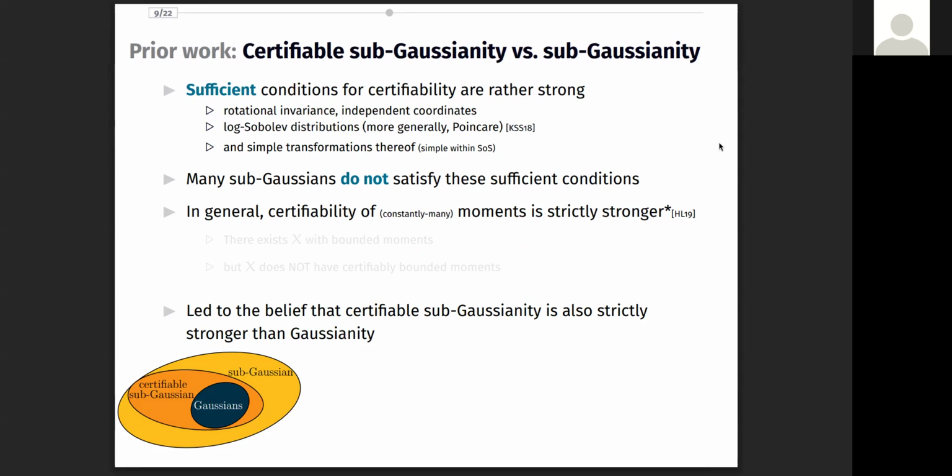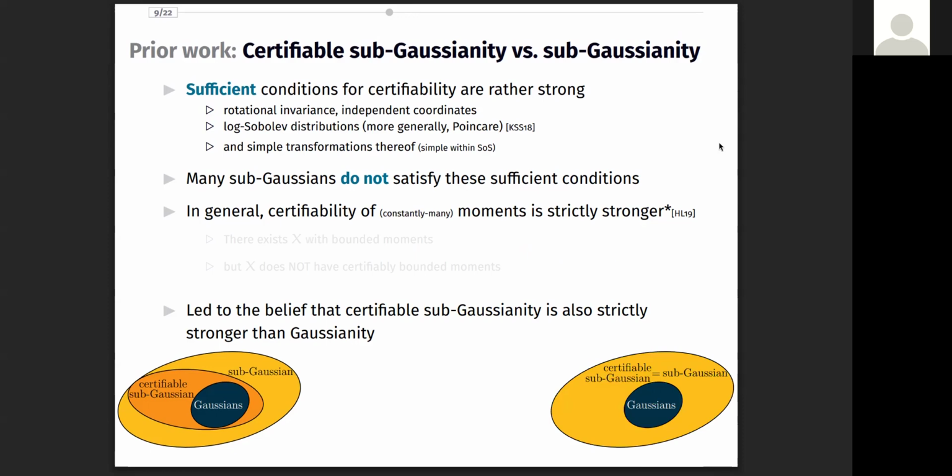In other words, many believed that there exists a Subgaussian distribution that is not certifiably Subgaussian. In contrast, a more optimistic perspective would be that this gap does not exist, and that we do get computationally efficient algorithms without requiring strong assumptions.